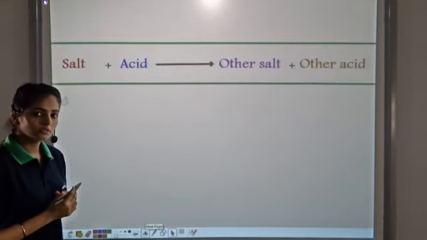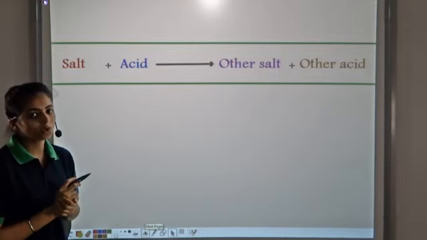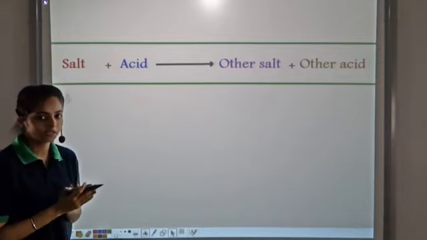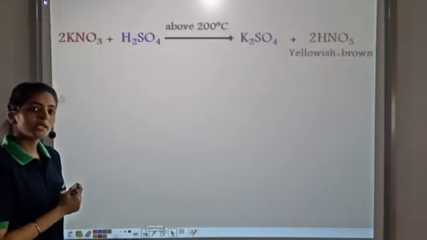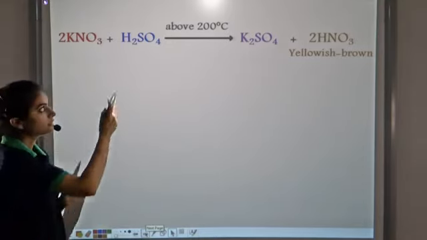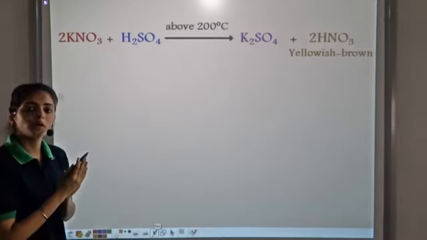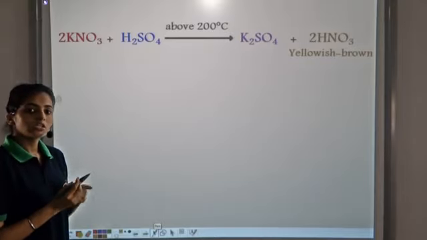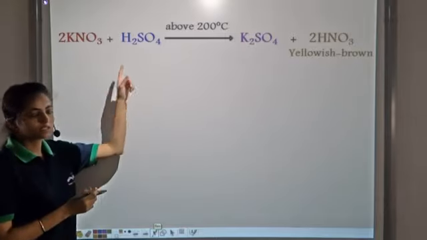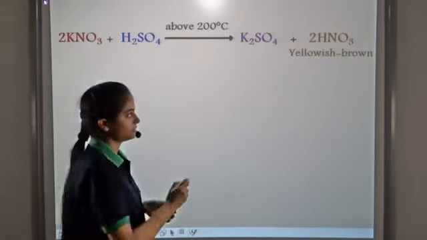We know the reaction that when a salt reacts with an acid, it forms another salt and another acid. So we'll take this reaction for the preparation of nitric acid. We take the salt potassium nitrate, we make it react with an acid, that is sulfuric acid. The condition required is that they are heated above 200 degrees Celsius. So when a salt reacts with an acid, it forms another salt, that is potassium sulfate, and another acid, which is nitric acid.